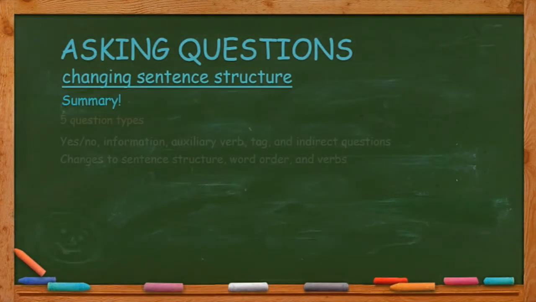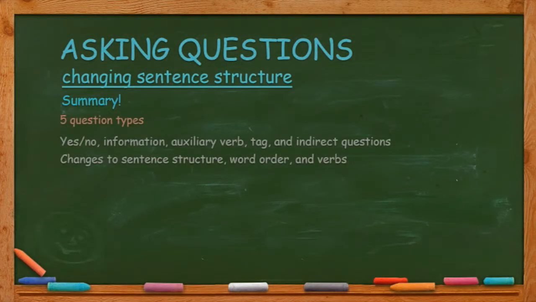Now for the summary. There are 5 question types we've looked at. Yes-no, information, auxiliary verb, tag, and indirect questions. The different question types require changes to sentence structure, word order, and verbs.